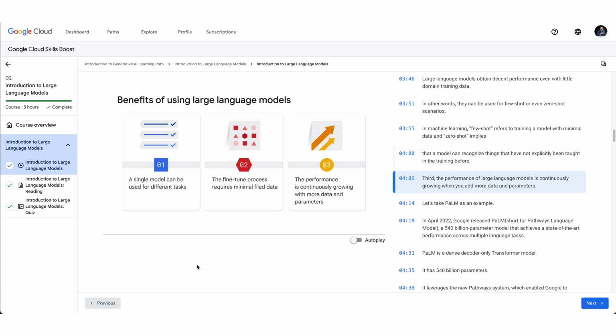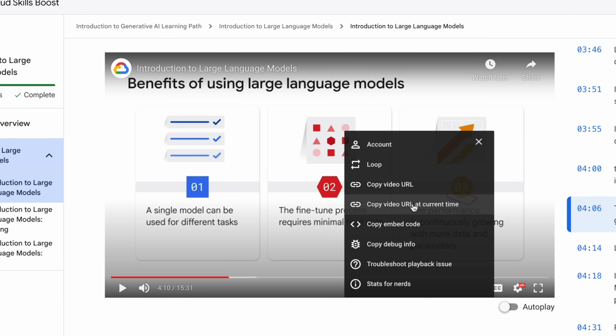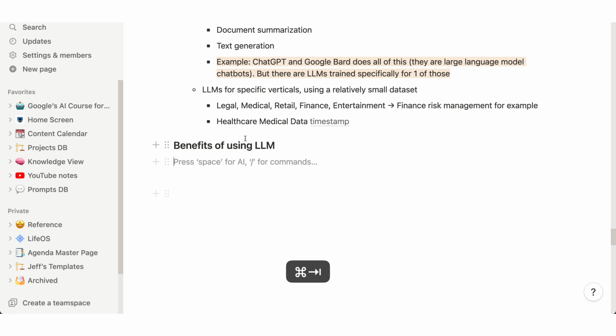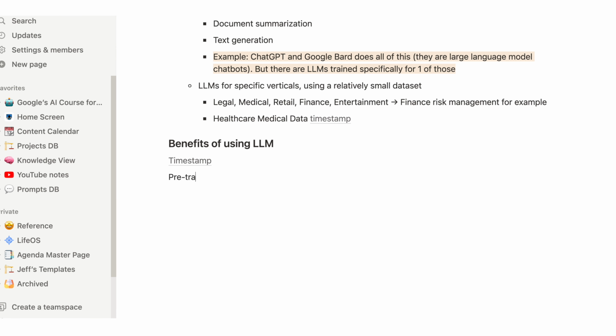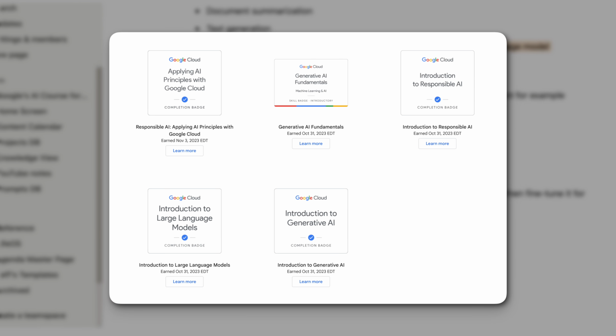Pro tip, if you do end up taking the full course, I'll link it down below, it's completely free. When you're taking notes, you can right-click on the video player and copy video URL at the current time so you can quickly navigate back to that specific part of the video. There are 5 modules total, and you get a badge after completing each module. The content overall is a bit more on the theoretical side.